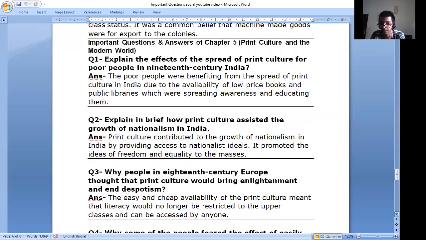Next, explain in brief how print culture assisted the growth of nationalism in India. Print culture contributed to the growth of nationalism in India by providing access to national ideals. It promoted the ideas of freedom and equality to the masses.